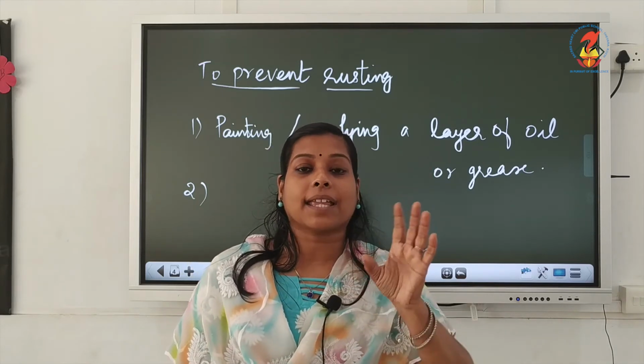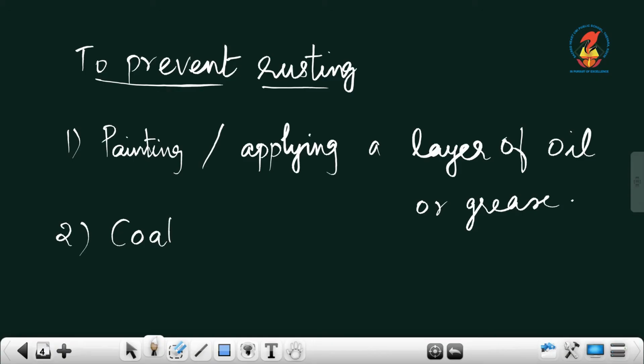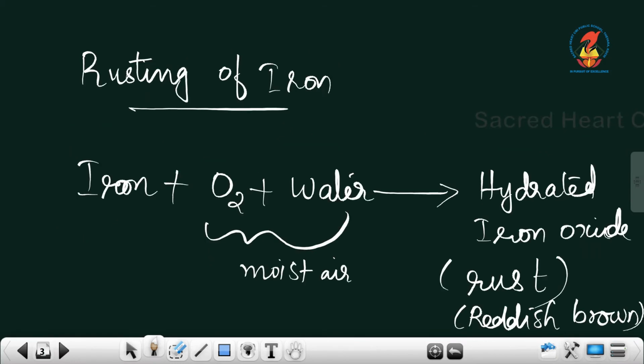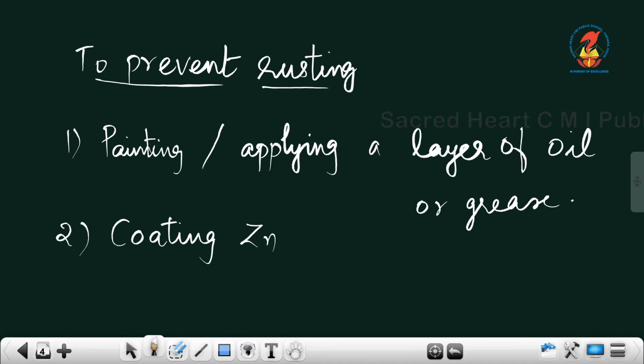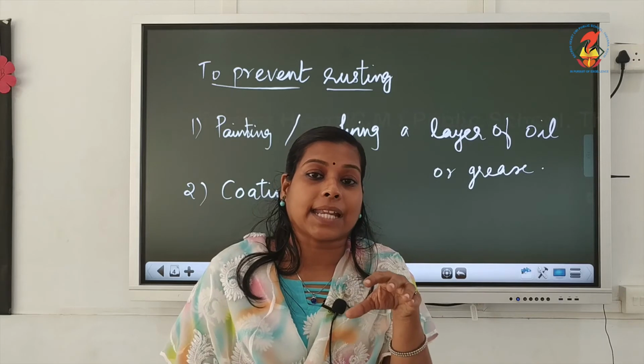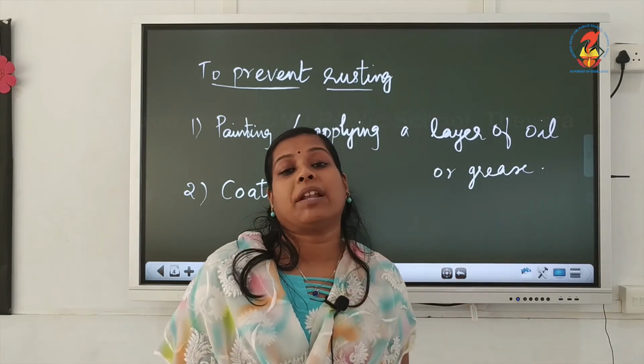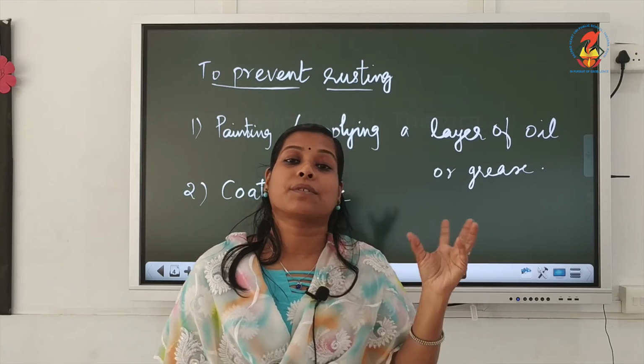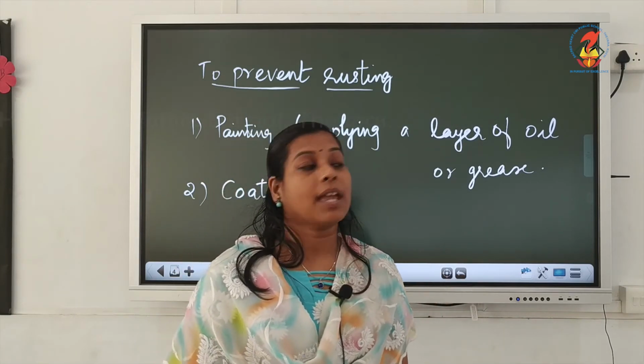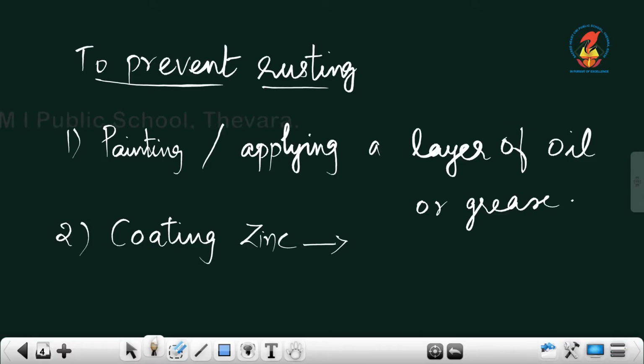A coat of zinc can be applied there on iron articles, so that inside that iron will be protected, only that zinc will be exposed to the damages and all. Okay. So, that process, coating of iron articles with the zinc, is known as galvanization.